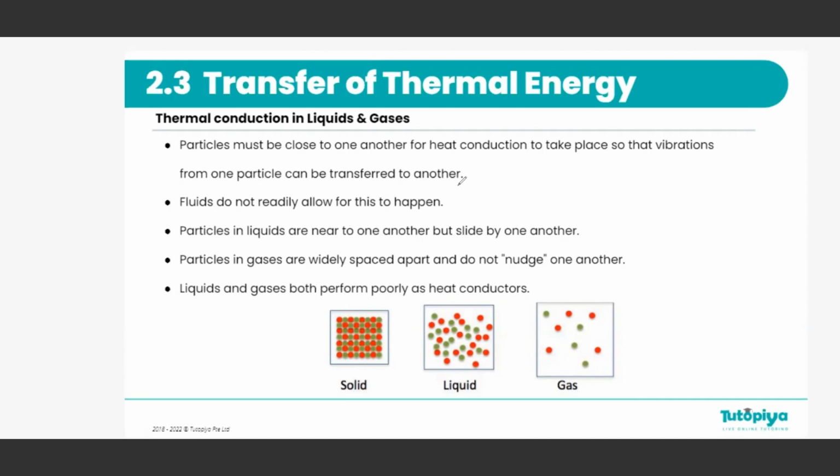So that's why solids are a really good conductor. Let's look at fluids. Fluids are liquid and gases. Now, both liquid and gas particles are spaced far away from each other, unlike solids. Because of that, conduction is not as strong as it is in solids. Rather, it is very rare or very poor conduction that happens in liquids and gases, unlike solids.